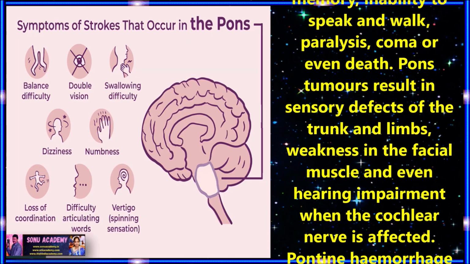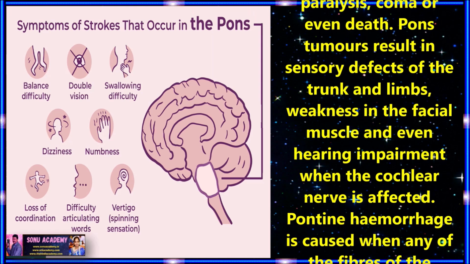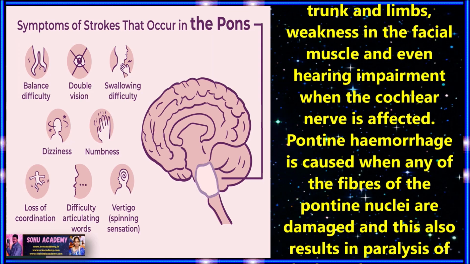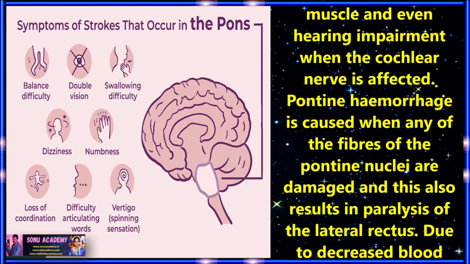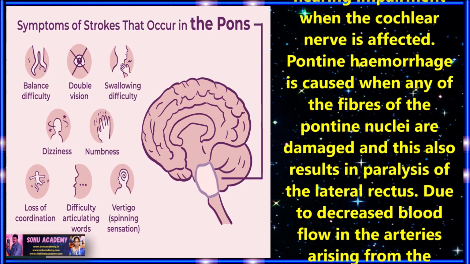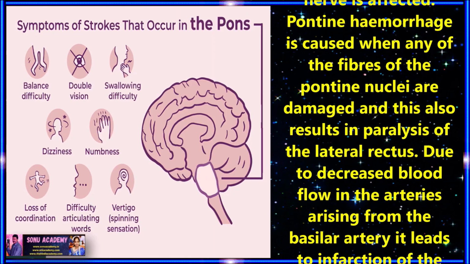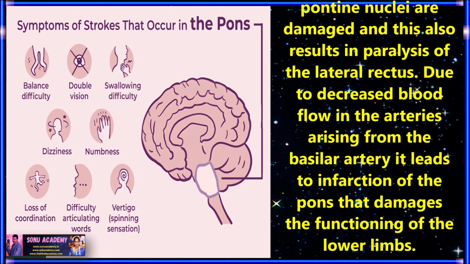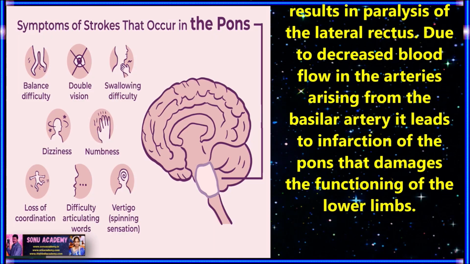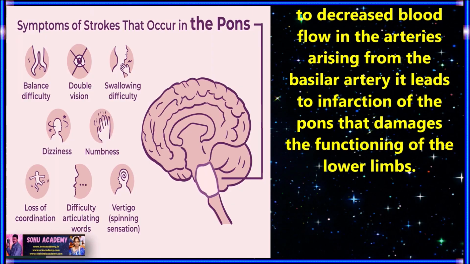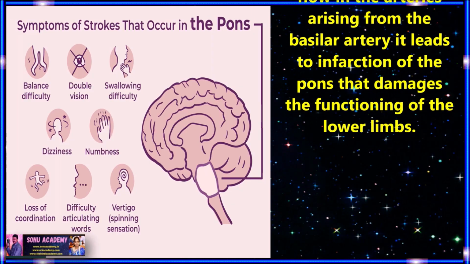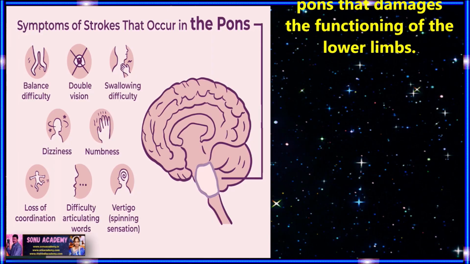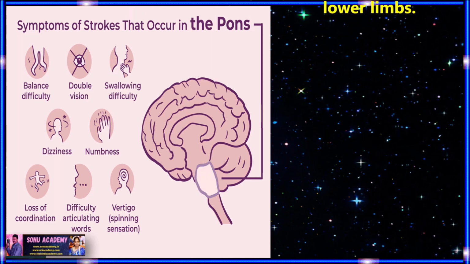Pons tumor. Pons tumor results in sensory defects of the trunk and limbs, weakness in the facial muscles, and even hearing impairments when the cochlear nerve is affected. Pontine hemorrhage. Pontine hemorrhage is caused when any of the fibers of the pontine nuclei are damaged, and this also results in paralysis of the lateral rectus. Due to diseased blood flow in the arteries arising from the basilar artery, it leads to infarction of the pons that damages the function of the lower limb.